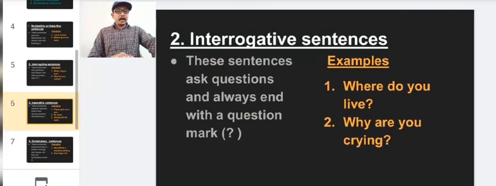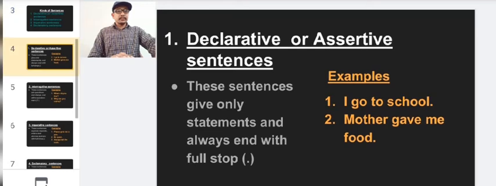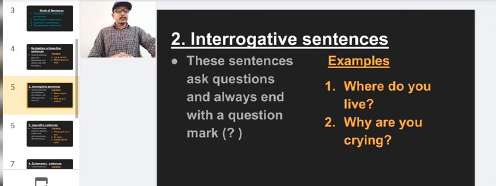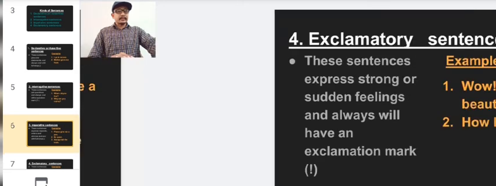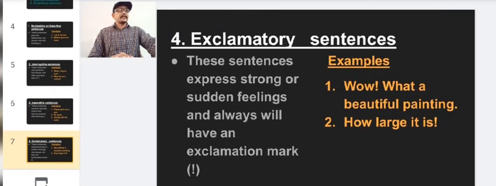The first one we have just covered is the declarative or assertive sentence. The second one is interrogative sentences, the third is imperative sentences, and the fourth is exclamatory sentences. Here, interrogative and exclamatory sentences have different punctuation marks. For interrogative sentences there is a question mark, and for exclamatory sentences there is an exclamation mark. Other than these, the declarative sentence and the imperative sentence have the full stop.